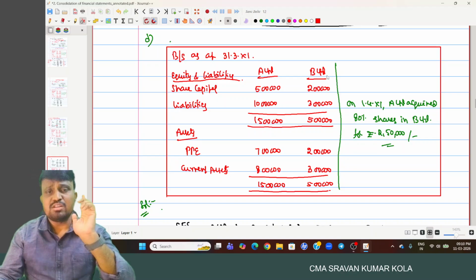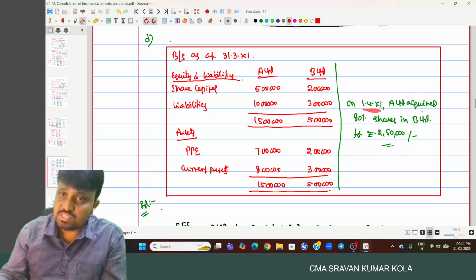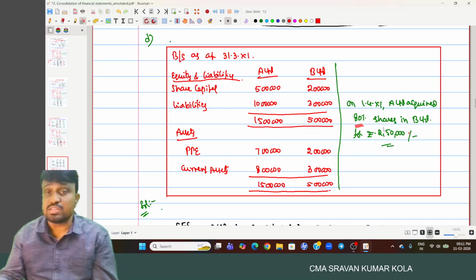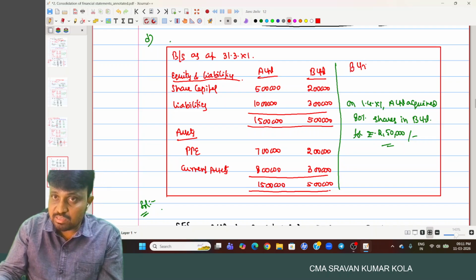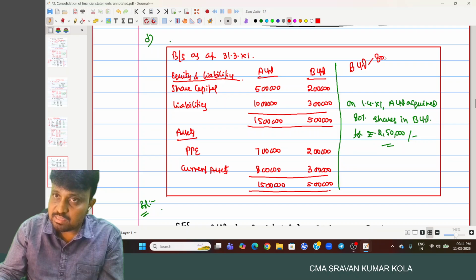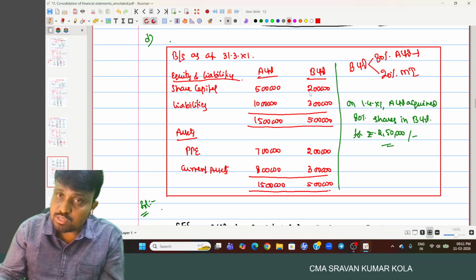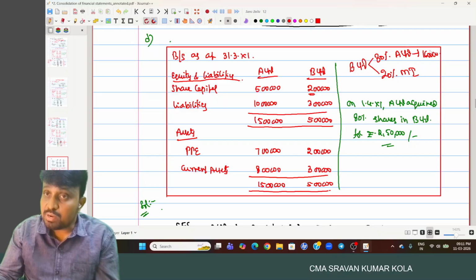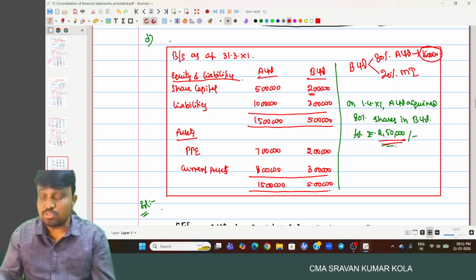Balance sheets of A Limited and B Limited are provided. These are individual financial statements. On 1/4/20X1, A Limited acquired 80% of the shares in B Limited. It means that in B Limited, 80% is acquired by A Limited, and 20% is nothing but minority interest. And 80% means what? Out of the 2 lakhs, 80% is 1,60,000.